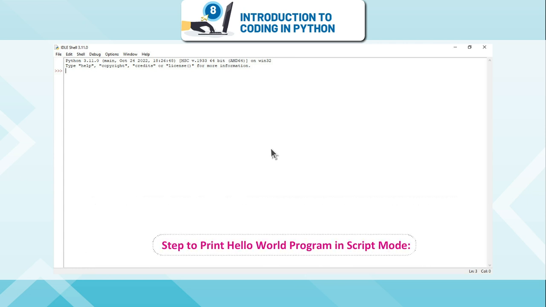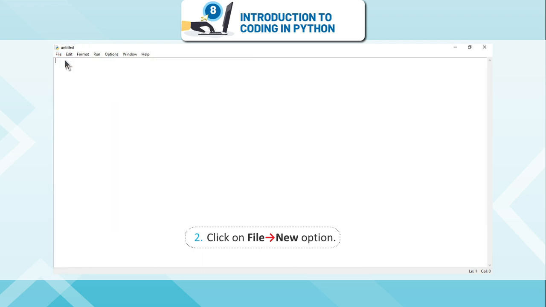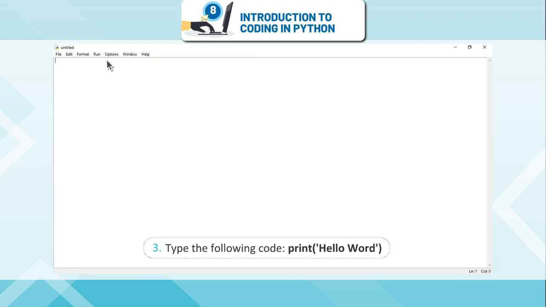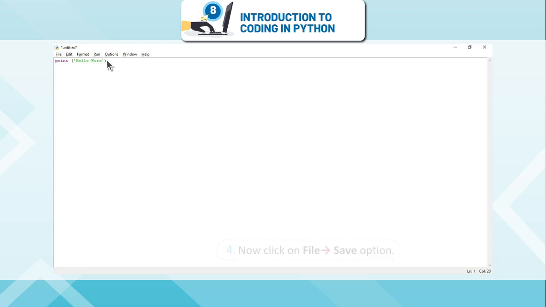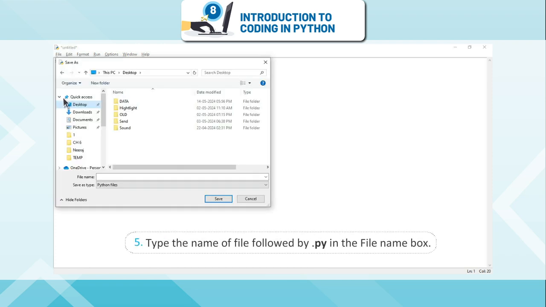Steps to print Hello World program in script mode. Open Python IDLE. Click on File, New option. Type the following code, print Hello World. Now click on File, Save option. Type the name of file followed by .py in the file name box.